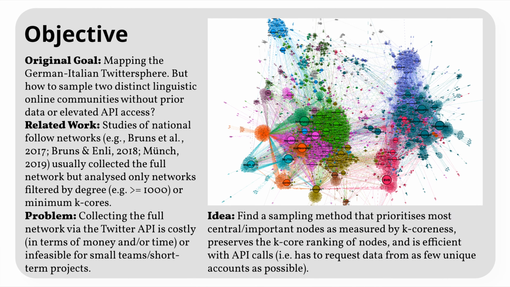Our original goal was to map the German-Italian Twitter sphere and to evaluate the method that we designed to do so. Today we are talking about the method and its evaluation. Most research on national Twitter follower networks collected the full network, but filters the network for highly central nodes before analysis. Especially due to recently tightened restrictions of the Twitter API, we thought it might be worth trying to only collect those nodes in the first place.